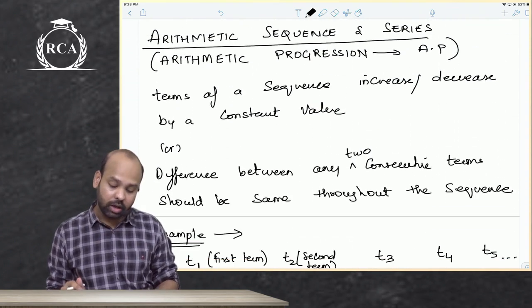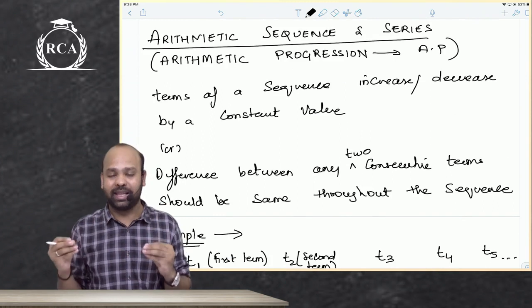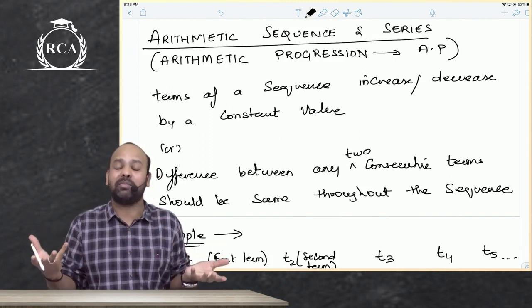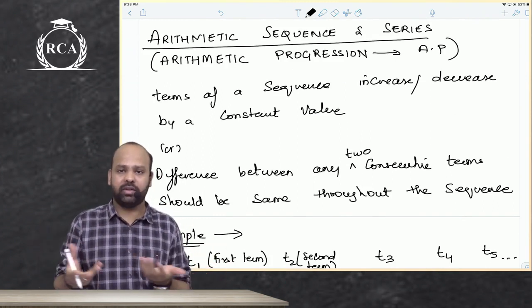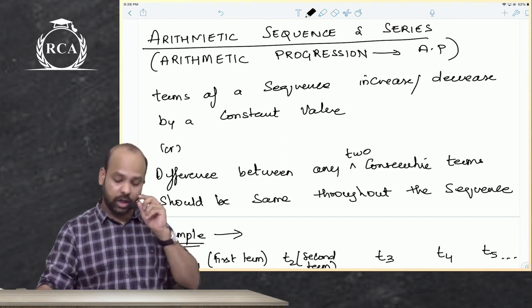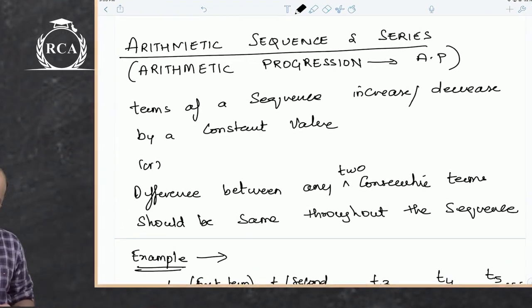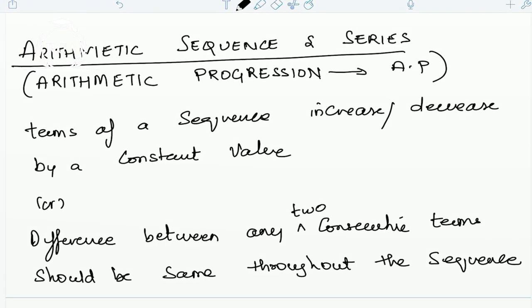I hope you're all clear about what an arithmetic sequence is. If you add these terms, if you write them as a summation of all of these terms, then it will become an arithmetic series. Obviously, if you add up all of these terms, it will become an arithmetic series. Quickly make a note of what an arithmetic sequence is. The terms of a sequence should increase or decrease by a constant value.